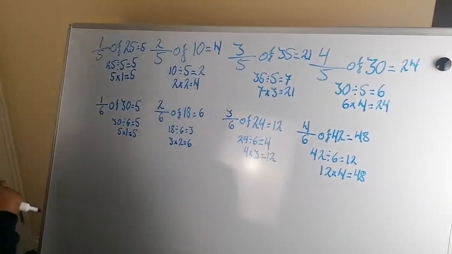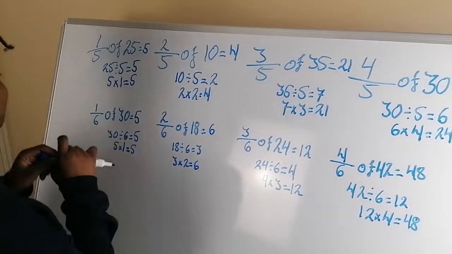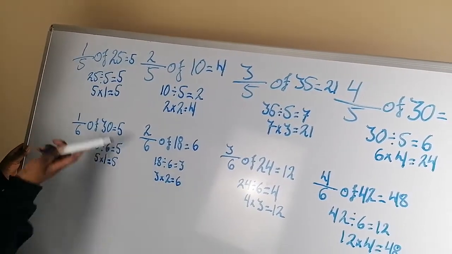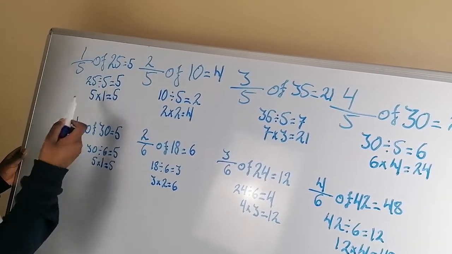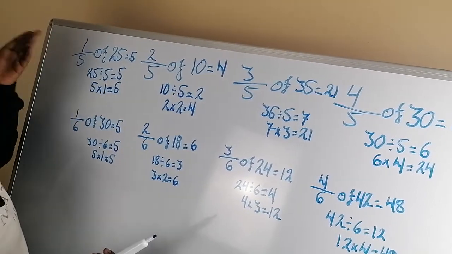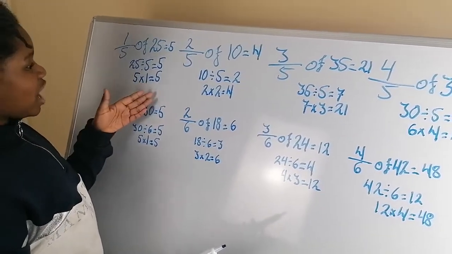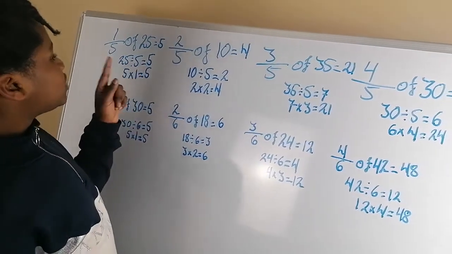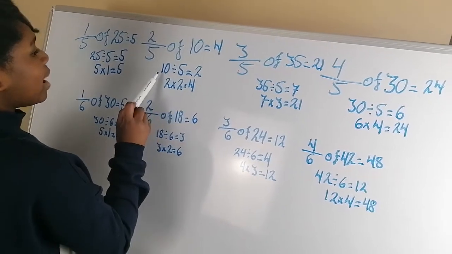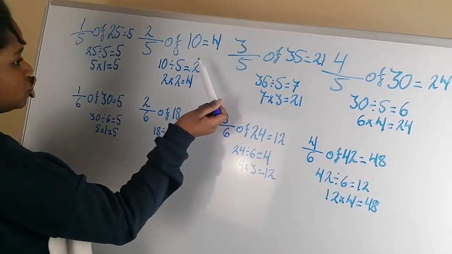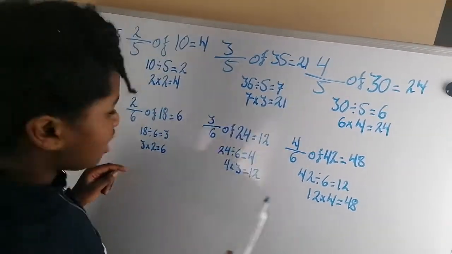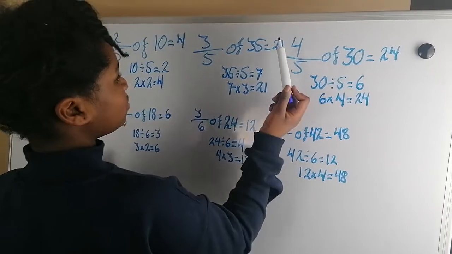So I'm just going to explain it again so you understand. What we did here, this was a simple one. We just did 25 divided by 5 equals 5. And then we did the answer times the numerator, which was 1. So we did 5 times 1, which gave us 5. Then here, it was 2/5 of 10, which we got 4. Because we did 10 divided by 5 equals 2, right there. Then we did 2 times 2 equals 4. 3/5 of 35, again, we got 21.